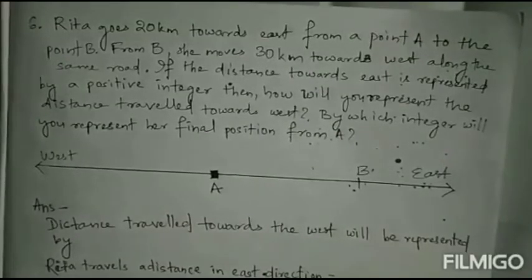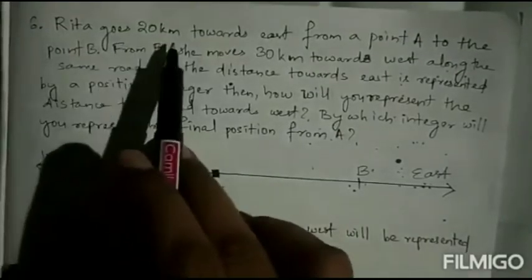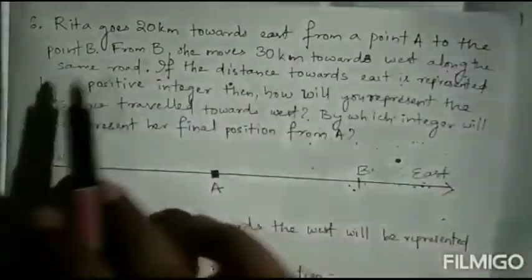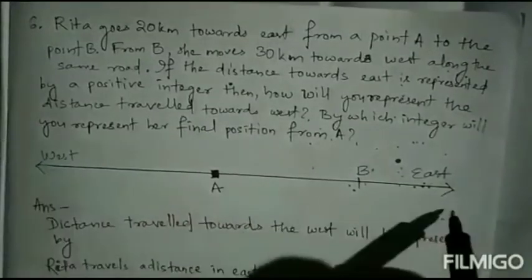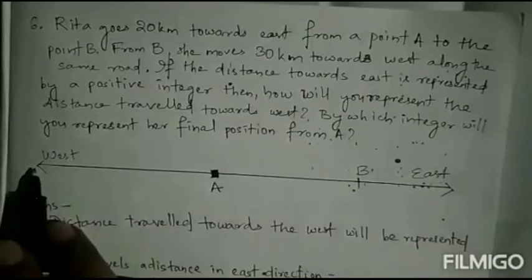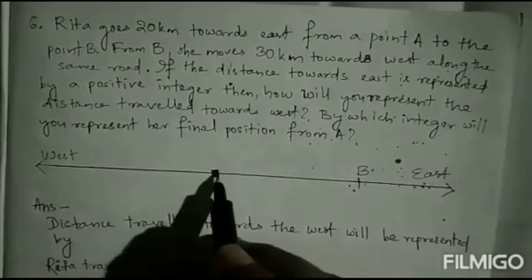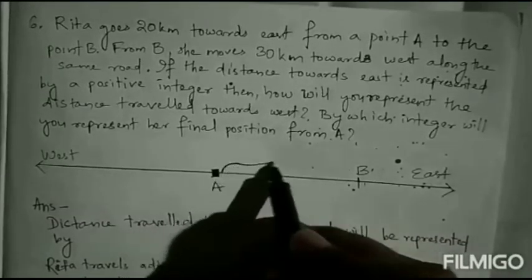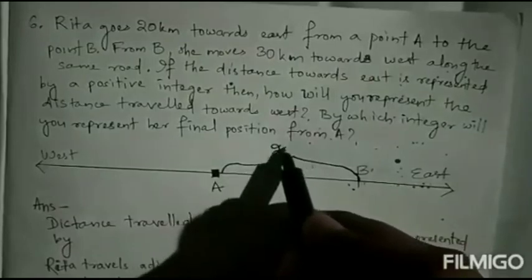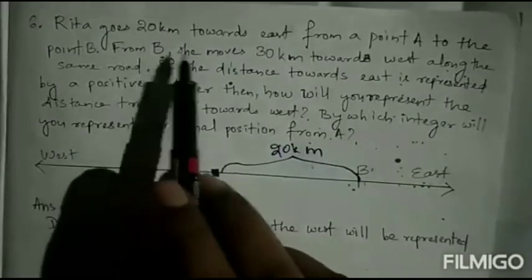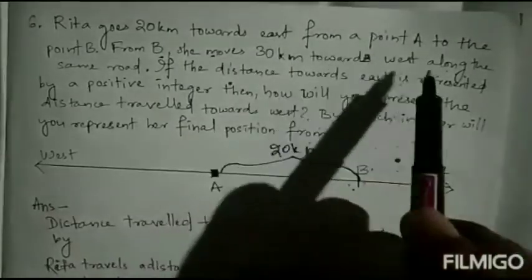Number 6 question. Rita goes 20 km towards east from a point A to point B. So here the line is given. This one is east, this one is west. So Rita has gone from A to B. So from A to B is how much? 20 km. Then from B she moves 30 km towards west.